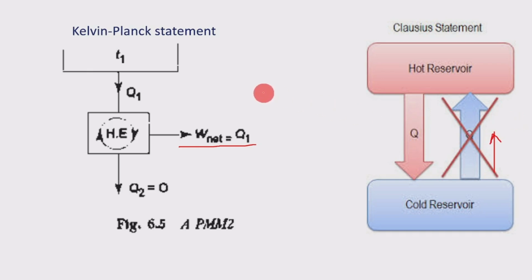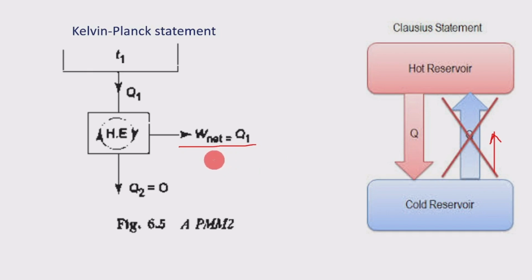The statements can be divided into three parts. The first one: it is impossible for a heat engine, it is impossible to construct a device. The second one: produce a net work in a complete cycle, operating in a cycle. The third part, in the Kelvin-Planck statement, is if it exchanges heat with a body at a single fixed temperature.